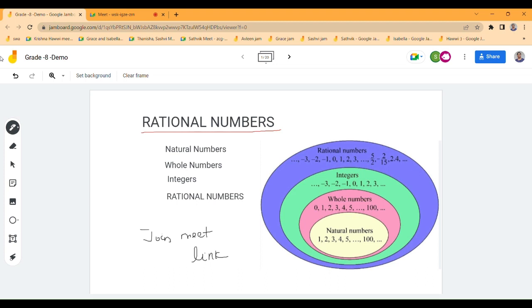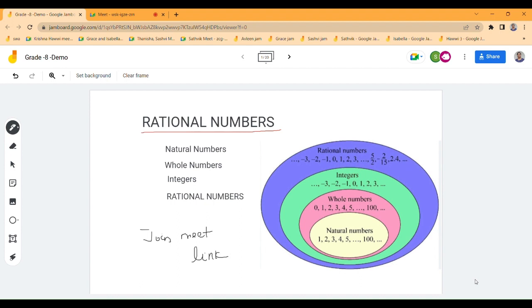Rational numbers. What do you know about rational numbers? Before that, you know about natural numbers, right? Yes, ma'am. What all numbers come under natural numbers? Ma'am, the numbers starting from 1. Yes. What about whole numbers? The numbers starting from 0 and above. Yeah, zero and all the natural numbers. Yes. Okay, very good.